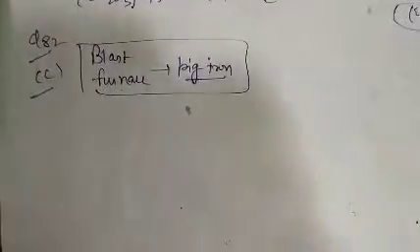See question number 83. The question is match the columns.